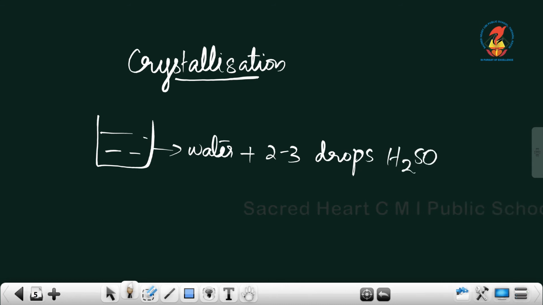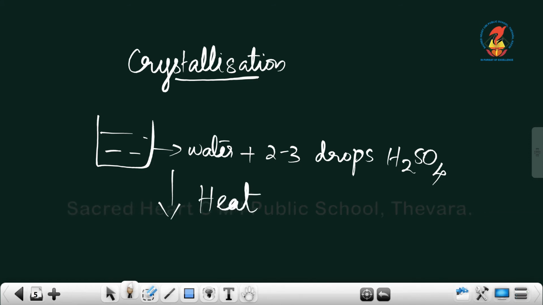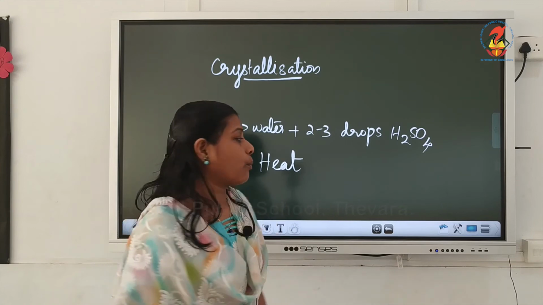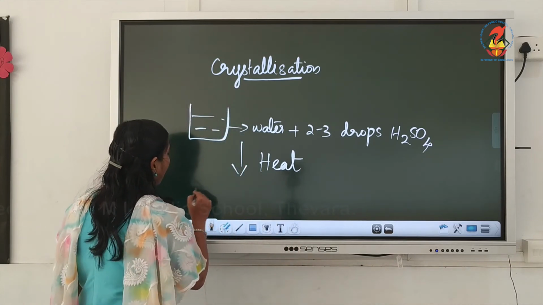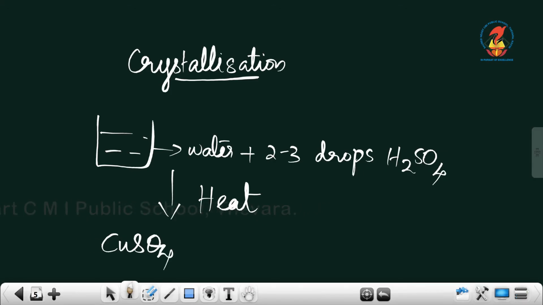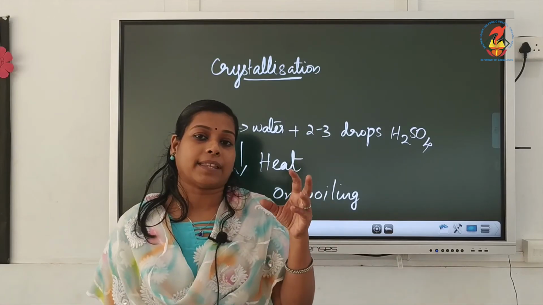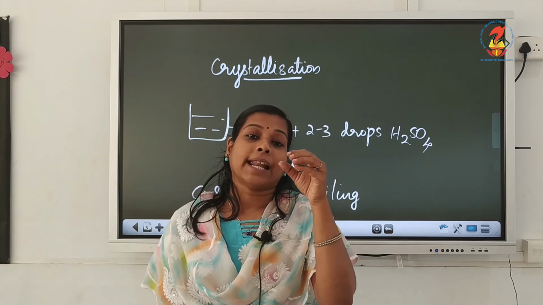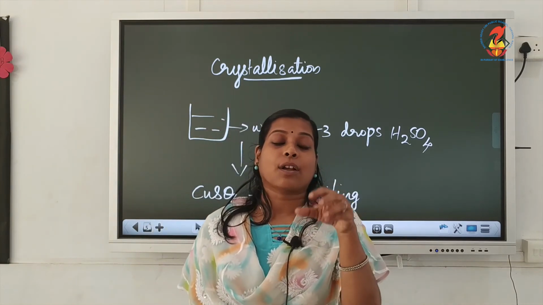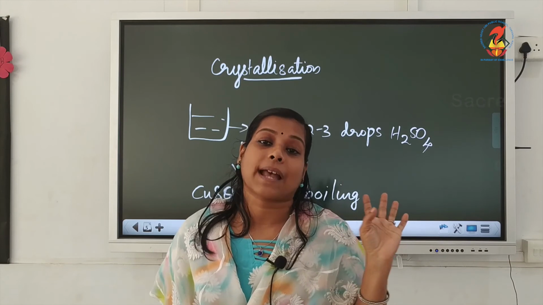When the water starts boiling, we are adding the blue copper sulphate, slowly with constant stirring, till the solution becomes saturated.